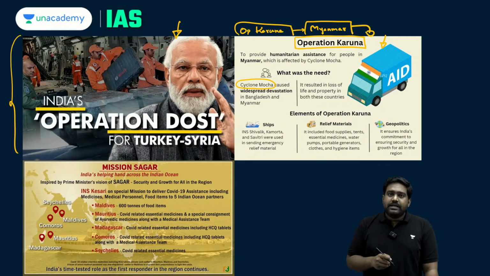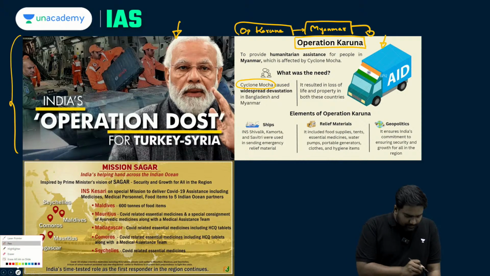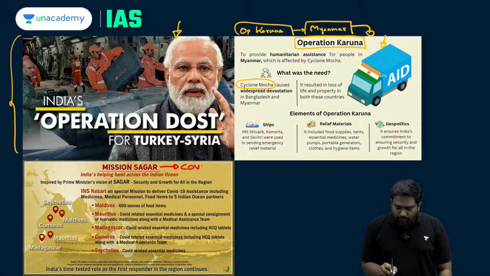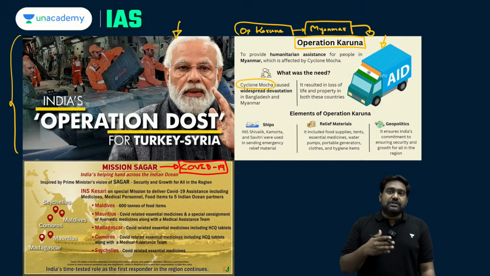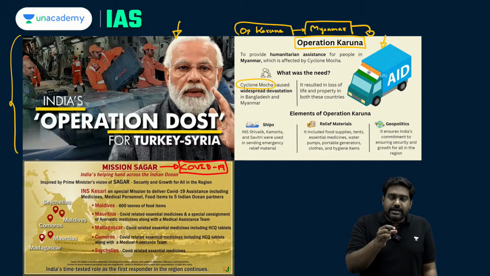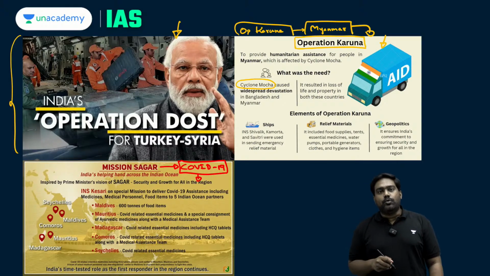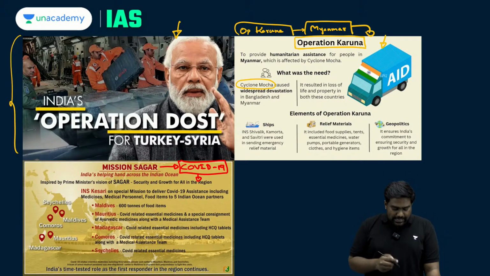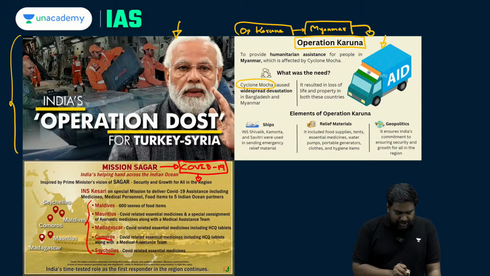Coming to the third pair. The third pair is also incorrect because Mission Sagar was launched in the aftermath of the COVID-19 pandemic to provide basic assistance to several Indian Ocean countries, the small island nations in the Indian Ocean. They were assisted by India following the breakout of the COVID-19 pandemic. So third pair is incorrect. It's not Yemen. Instead, it would be Indian Ocean countries like Maldives, Mauritius, Madagascar, Comoros, Seychelles.